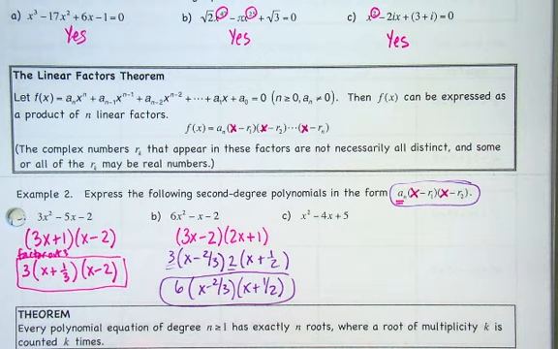All right, try the last one. Does it factor? No. Multiplies give you 5, adds give you negative 4, not going to happen. So what do we have to do to solve this? Quadratic formula. Okay, so let's go ahead.